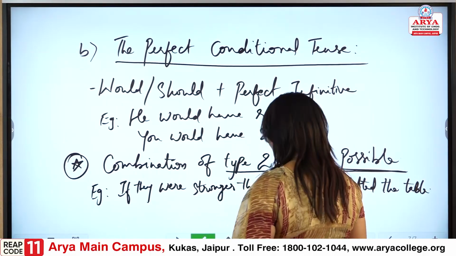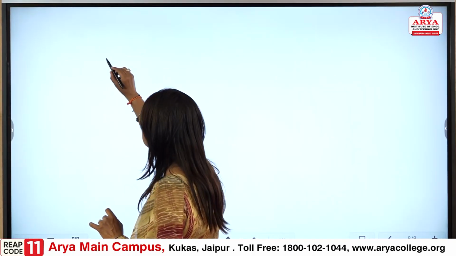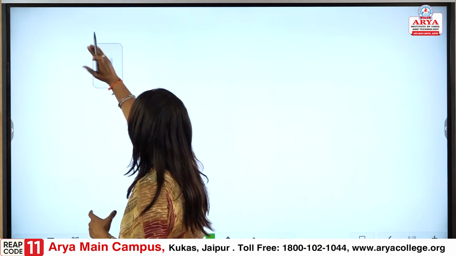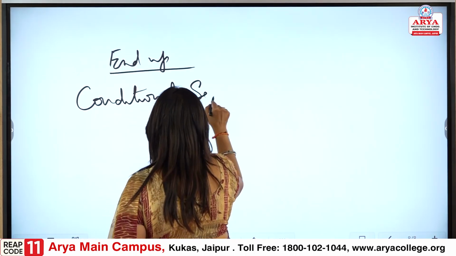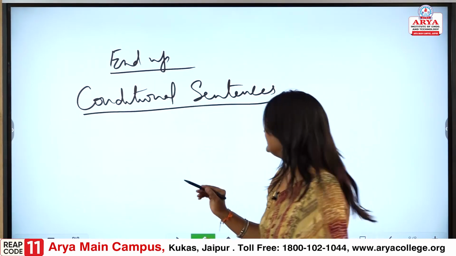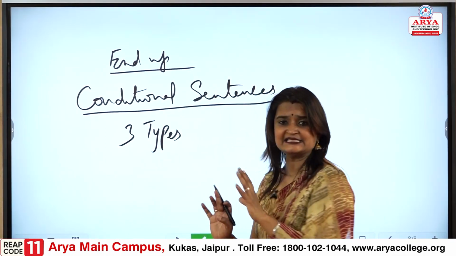Fine. So, now when we understand there are in conditional sentences, now let us give a conclusion, or let us end it up. Conditional sentences, when we are taking care of this thing, again there are 3 types, fine. So, conditional tenses, what are they?